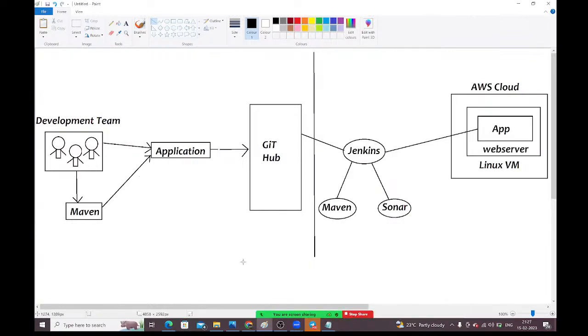Okay, now here developers should use Maven to create the application, and the operations team, meaning the DevOps team, also should use Maven to perform clean, build and package the application. Operations team also should use Maven. Is it clear, guys? Who will use this Maven? DevOps team and developers, both teams will use this Maven. Okay, let me write some points here, guys.